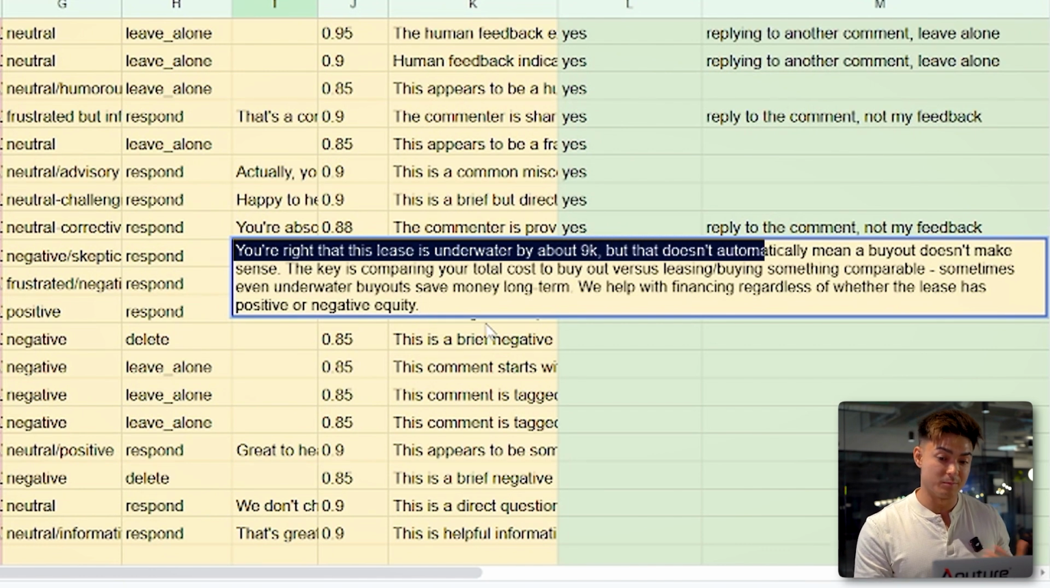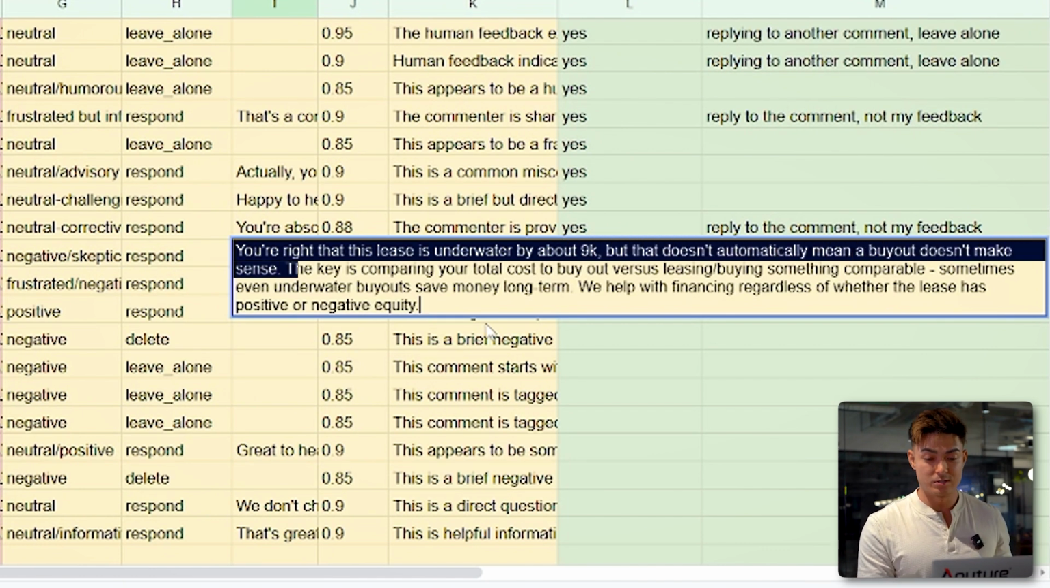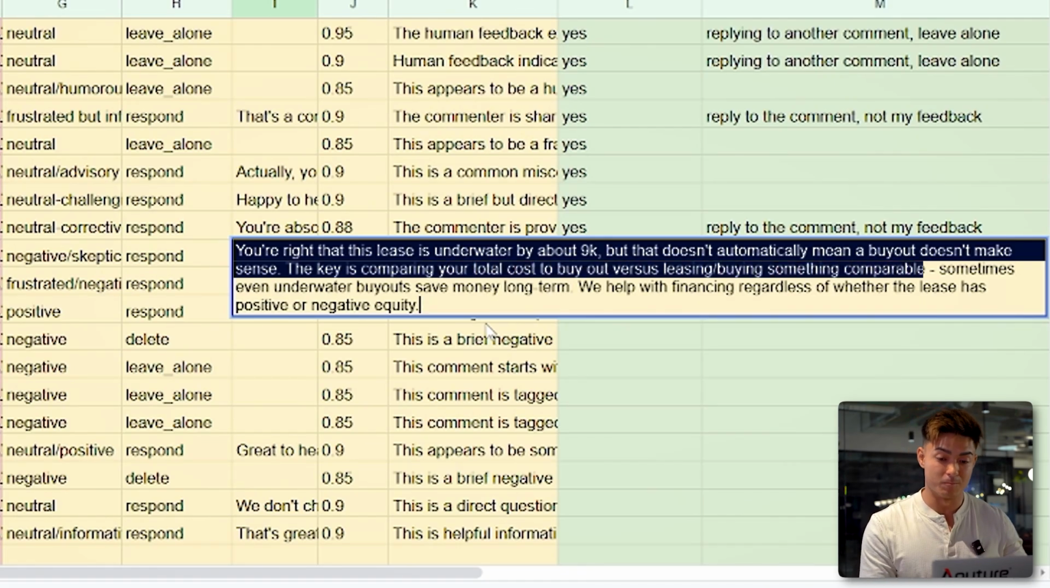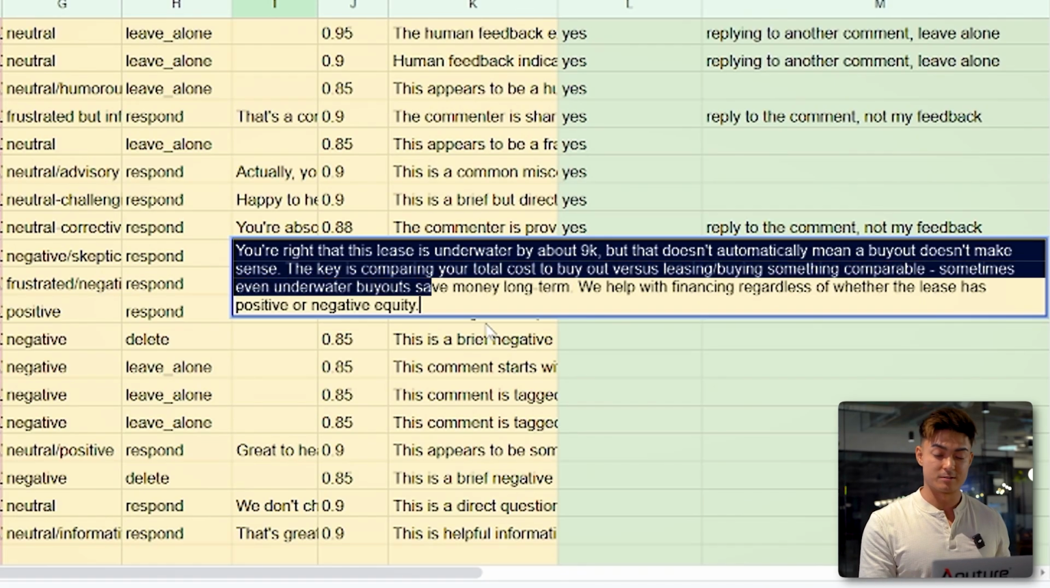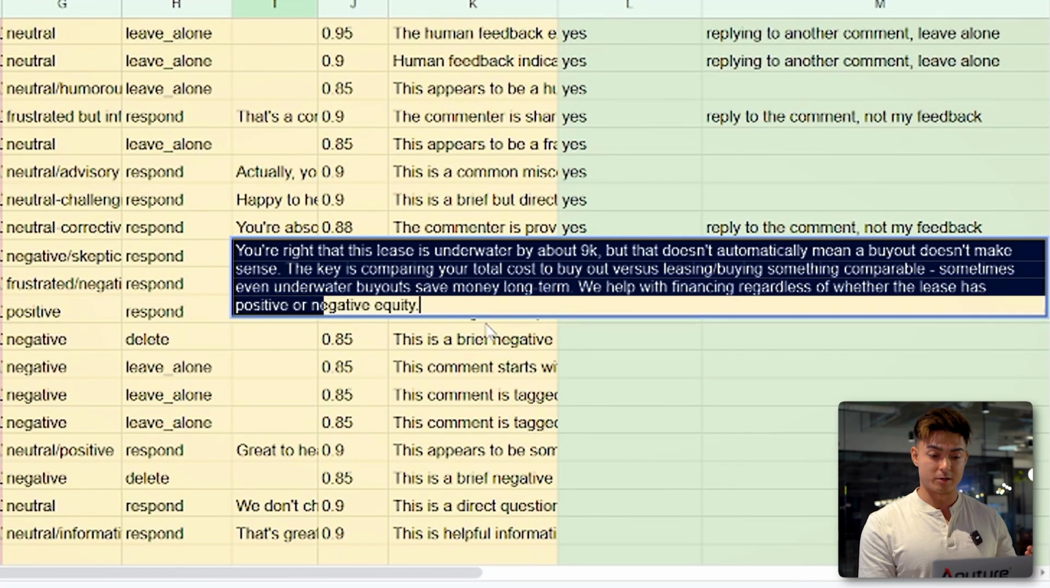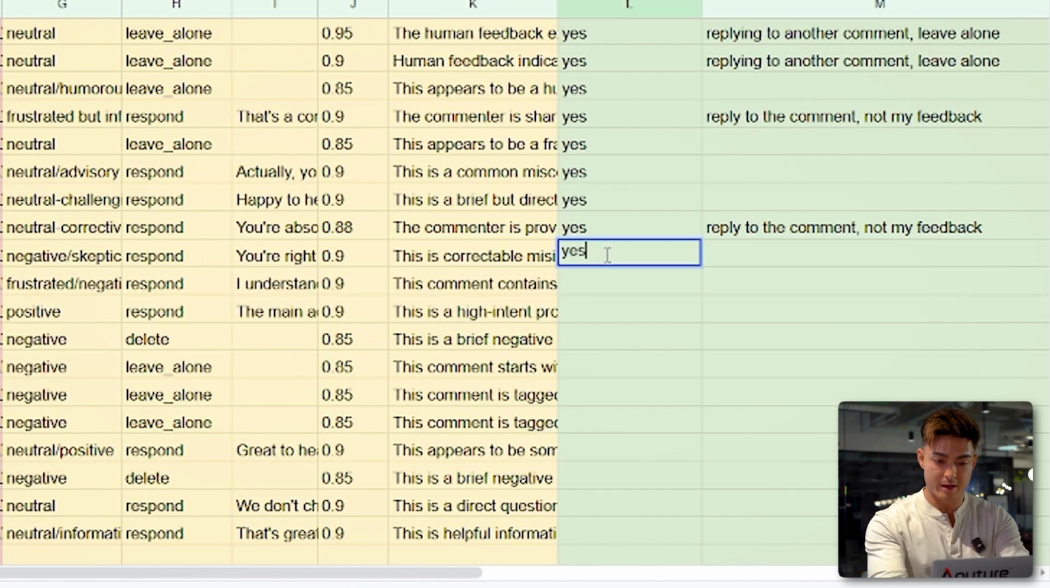But that doesn't automatically mean a buyout doesn't make sense. The key is comparing your total cost to buyout versus leasing or buying something comparable. Sometimes even underwater buyouts can save money long term. We help with financing regardless of whether the lease has positive or negative equity. So I think that's a perfect response because it's saying, yes, I agree with your argument, but we still make sense depending on your other options out there, right? So this is a very respectful and knowledgeable comment that I think is great. So here I would write yes, right?